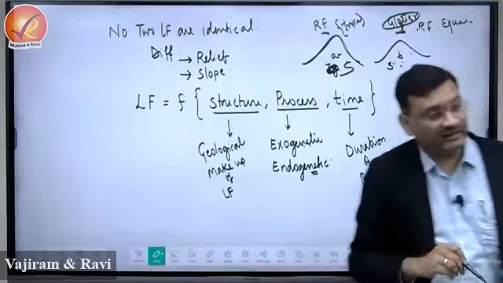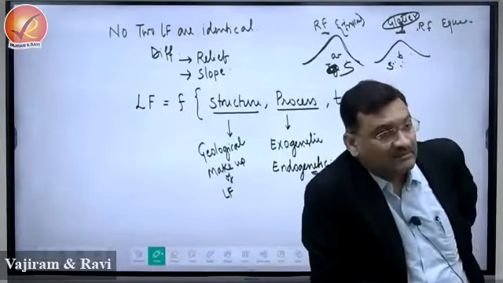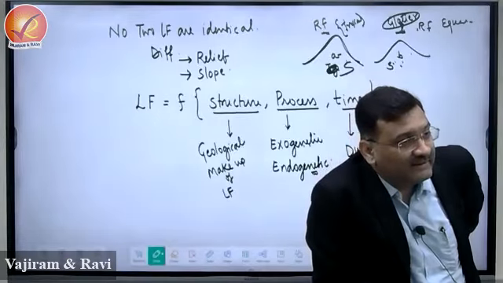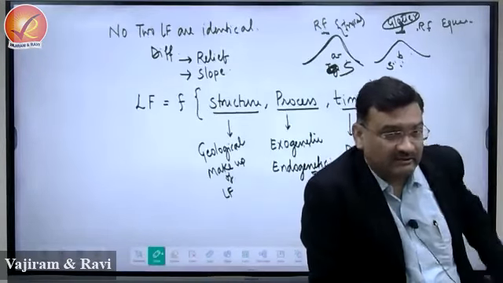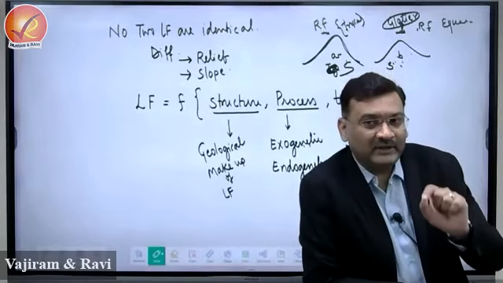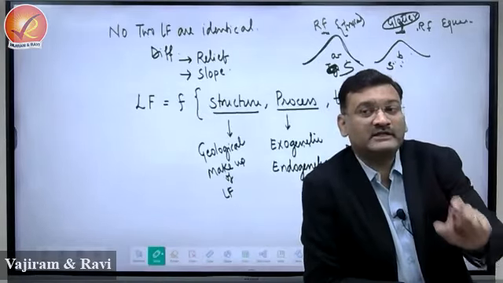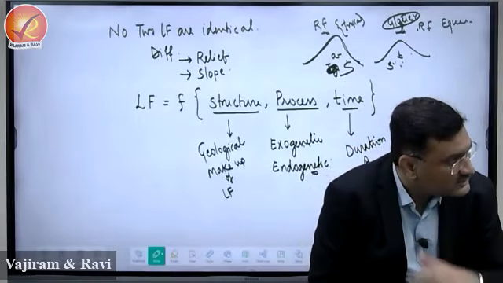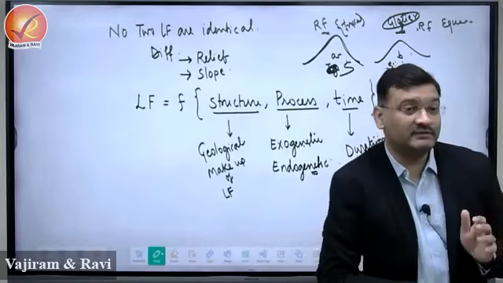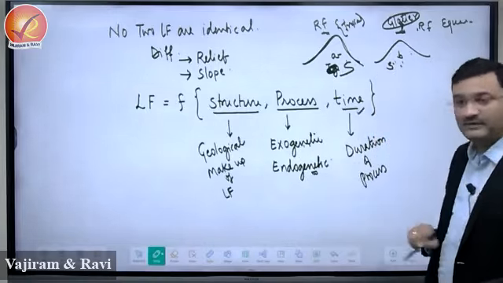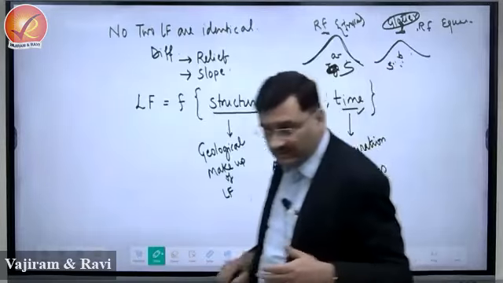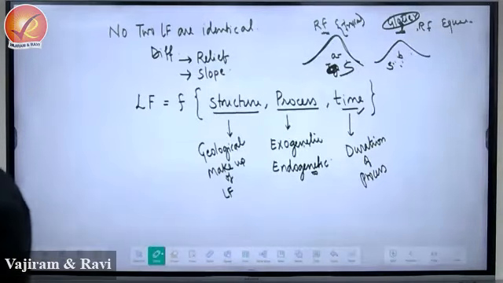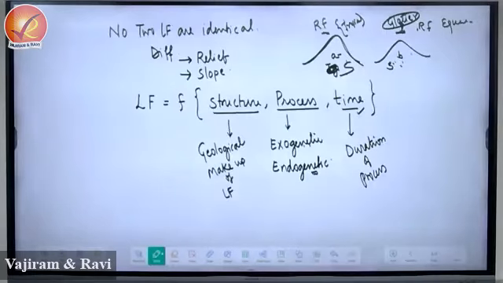Equatorial region means the rainfall will be throughout the year, right? What will be the difference here? In tropical, rainfall is seasonal and in equatorial, rainfall is throughout the year. There is a difference in what? Difference in duration.